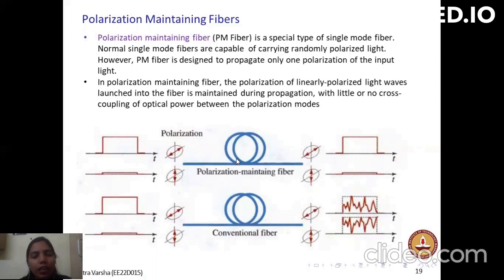Thus, linearly polarized light at the fiber input is generally transformed into elliptically polarized light at the fiber output. To reduce the energy shift between the two polarizations, we use polarization maintaining fibers.